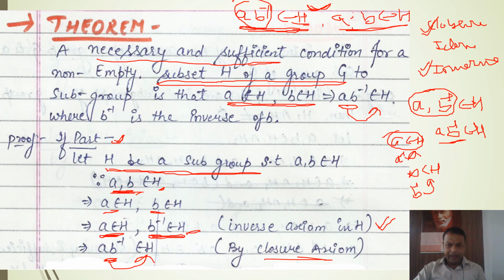It means if H is a subgroup and it has two elements A and B, then this result will also be satisfied. Now to prove the only if part, the sufficient condition, we will start from this condition and we will prove all four properties. So look at the next slide.